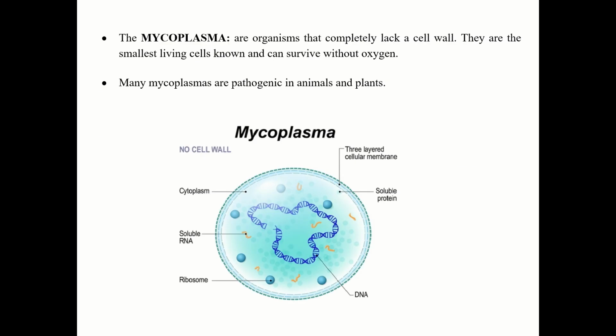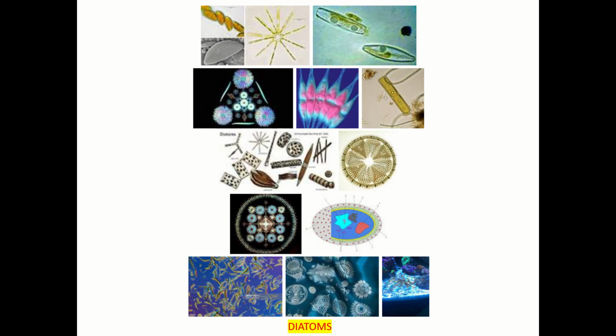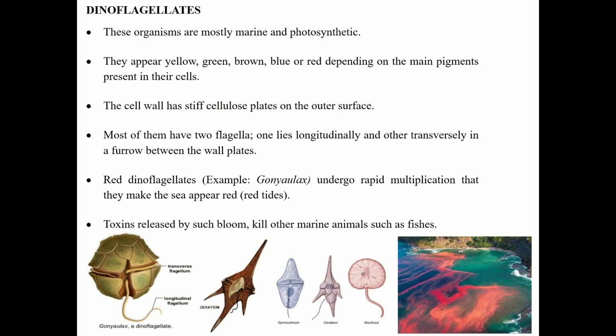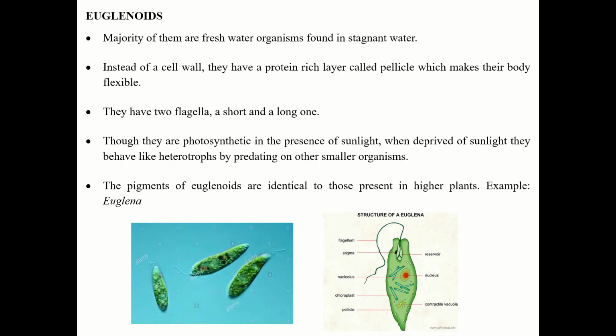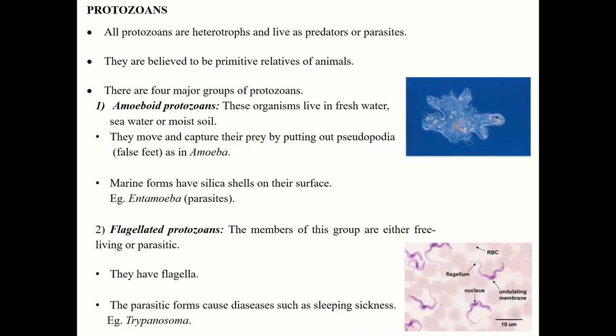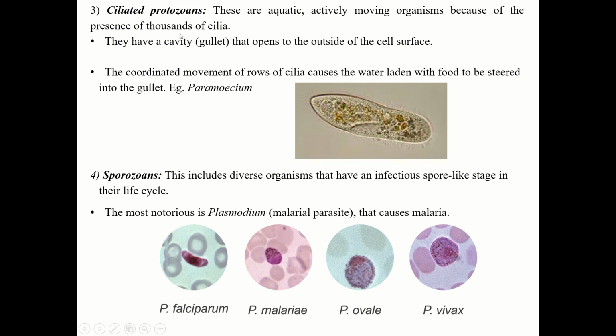So under kingdom Protista we have studied desmids or diatoms which belong to chrysophytes, then dinoflagellates, then euglenoids, slime molds and protozoans. Now protozoans are further classified into four major groups, that is amoeboid protozoans, flagellated protozoans, ciliated protozoans and sporozoans. I hope you have understood this topic, today's topic. If you have any difficulty, please let me know. Thank you, students.